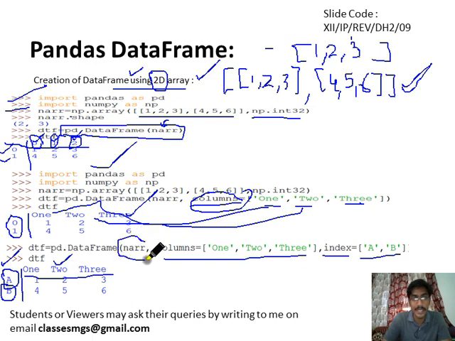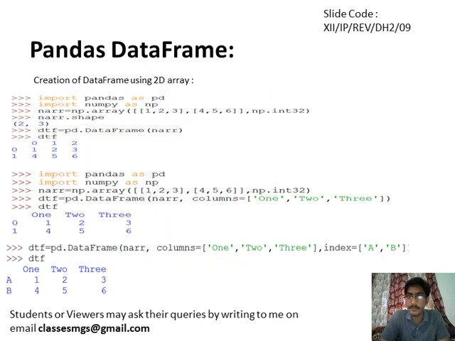And the array contains these values as we have seen from here. So this is the example of creating a data frame using a 2D array. Now let me move ahead.